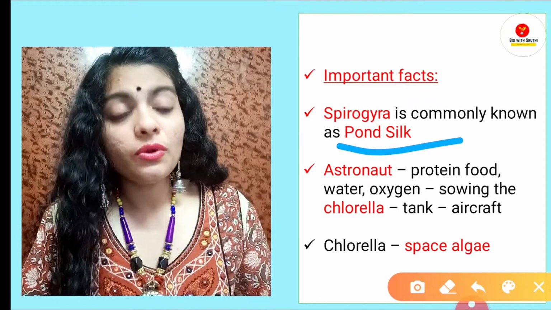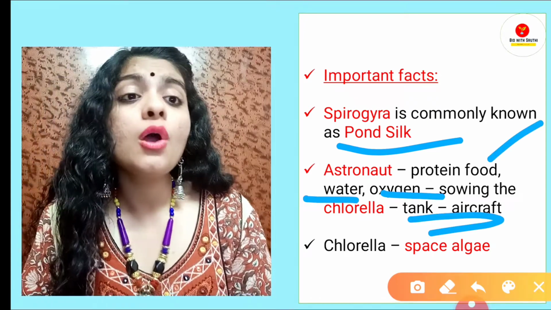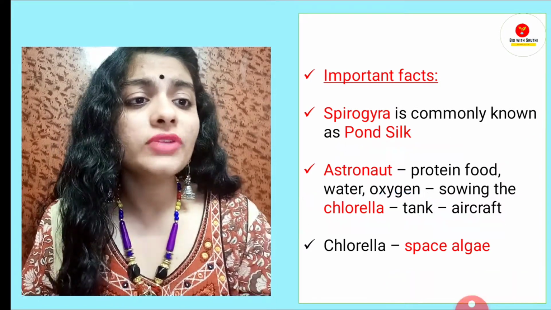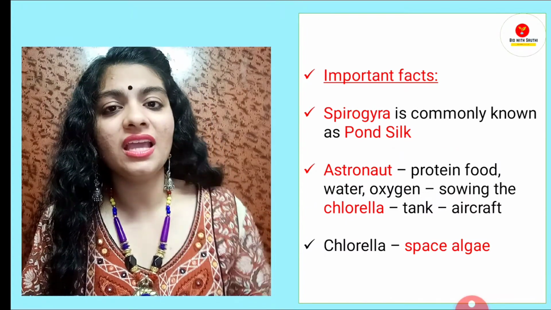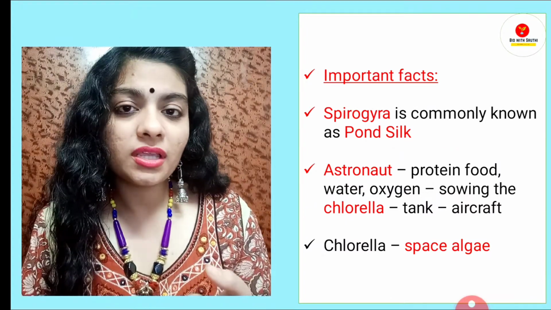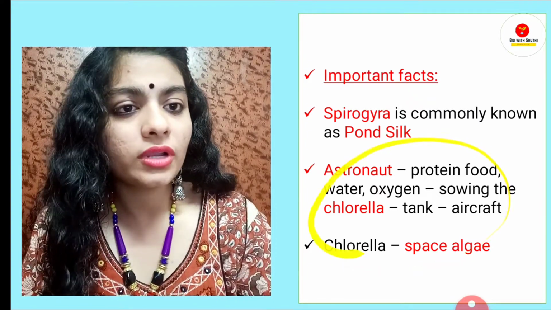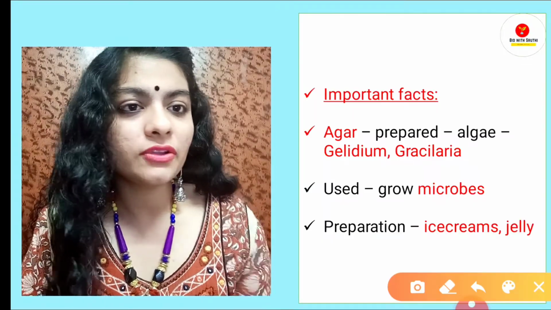Similarly, if they ask you, which algae is sown in the tank of an aircraft so that the astronaut gets protein, food, water, and oxygen? Answer is chlorella. So dash is also called space algae. A. Nostoc, B. Laminaria, C. Chlorella, D. none of the above. So the answer is chlorella. Chlorella is also known as space algae. Okay. So these kind of questions can be asked.